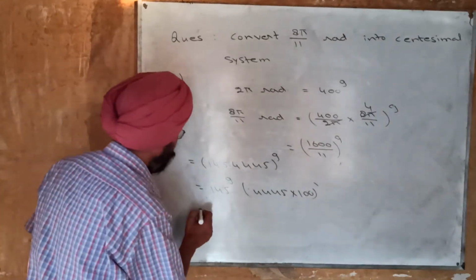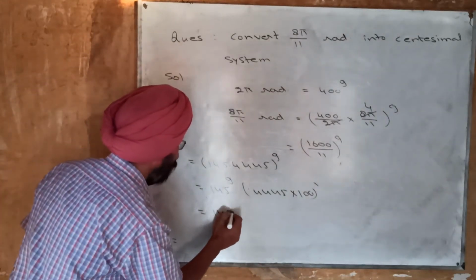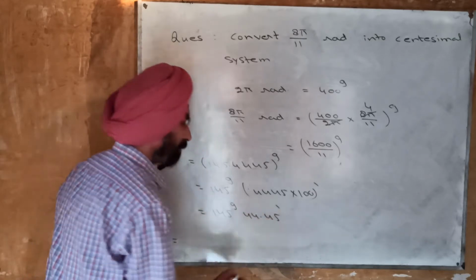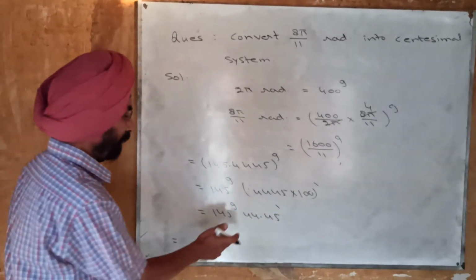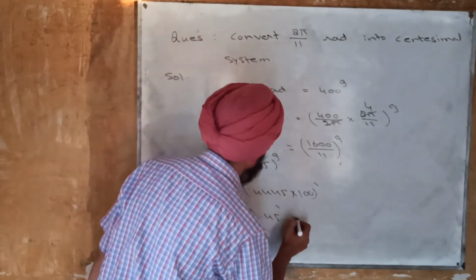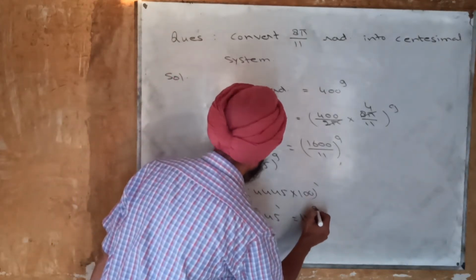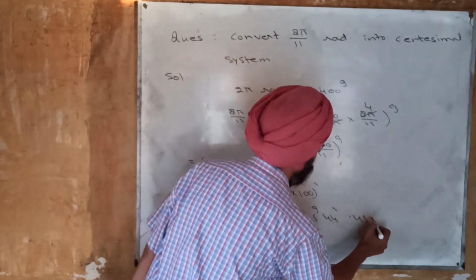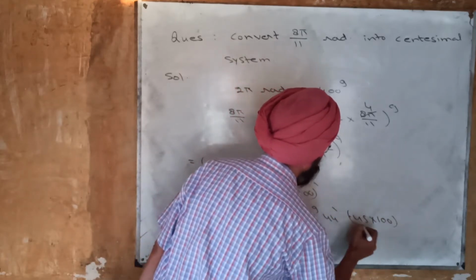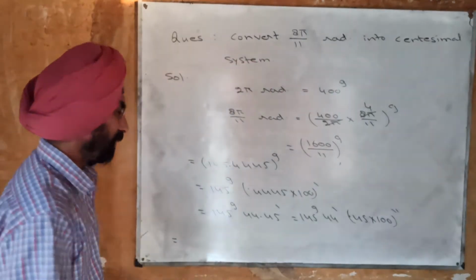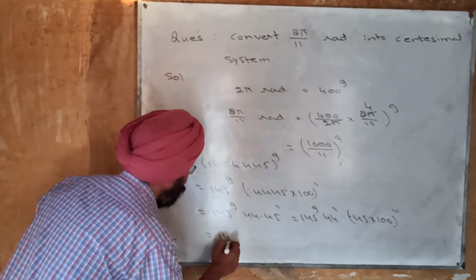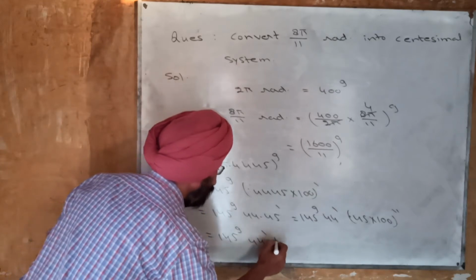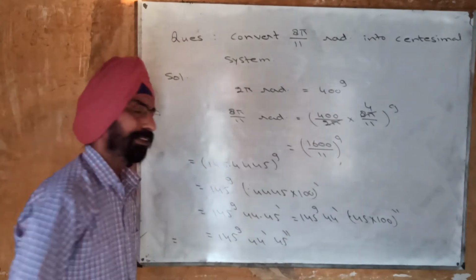So you will be left with 145 grades, 44.45 minutes. Once again the integral part will be kept, 145 grades, 44 minutes, and 0.45 will be multiplied by 100 to convert it into seconds. So you will be left with 145 grades, 44 minutes, and 45 seconds.